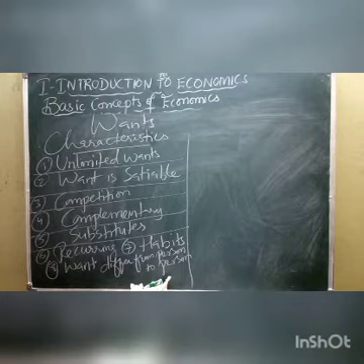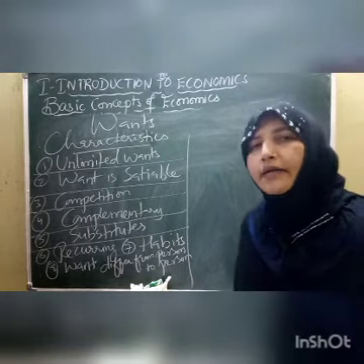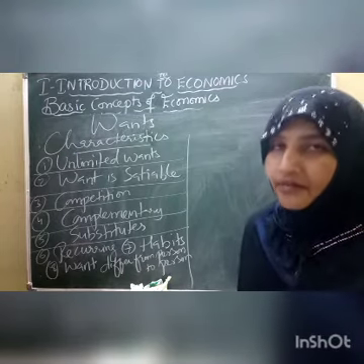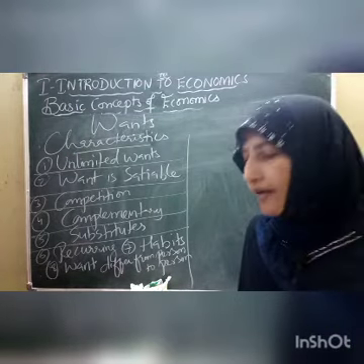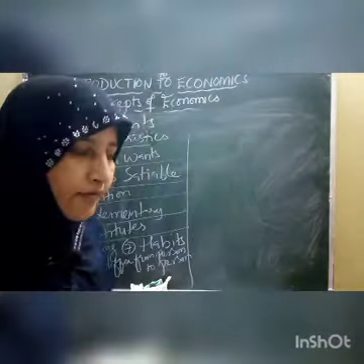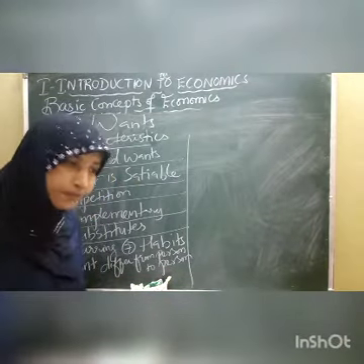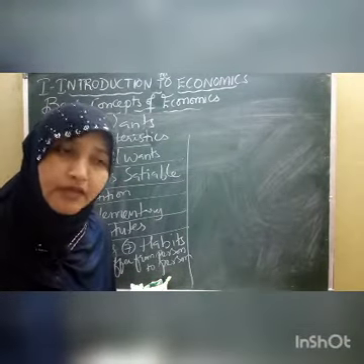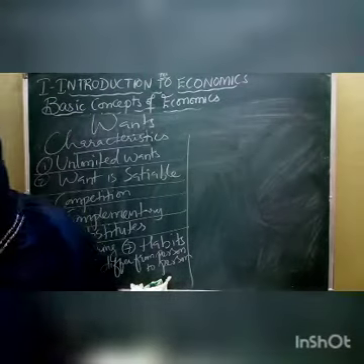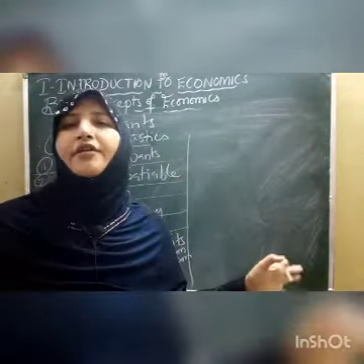So the first one, children, is unlimited want. What is unlimited want? Do you agree that we people are having unlimited wants? Yes. As a human being, from the time of birth till our death, we are having a number of wants. We want to do a number of things, children, in our life.